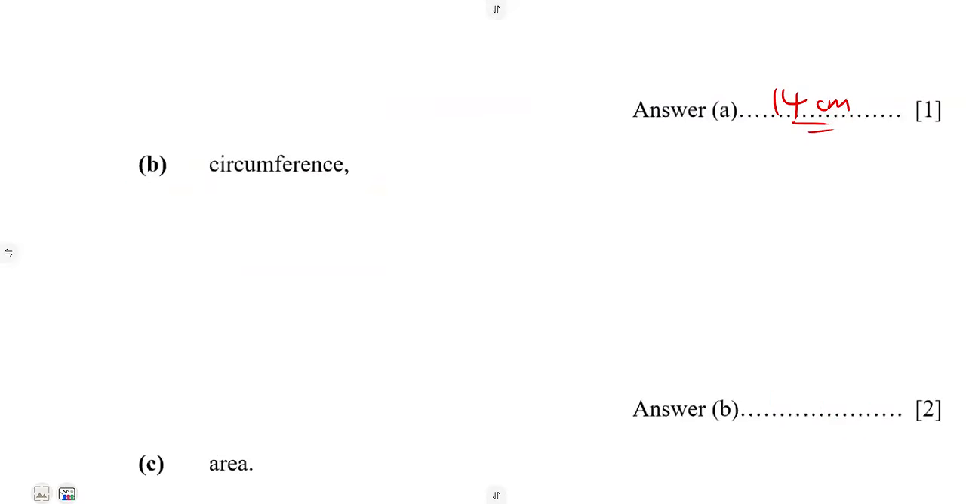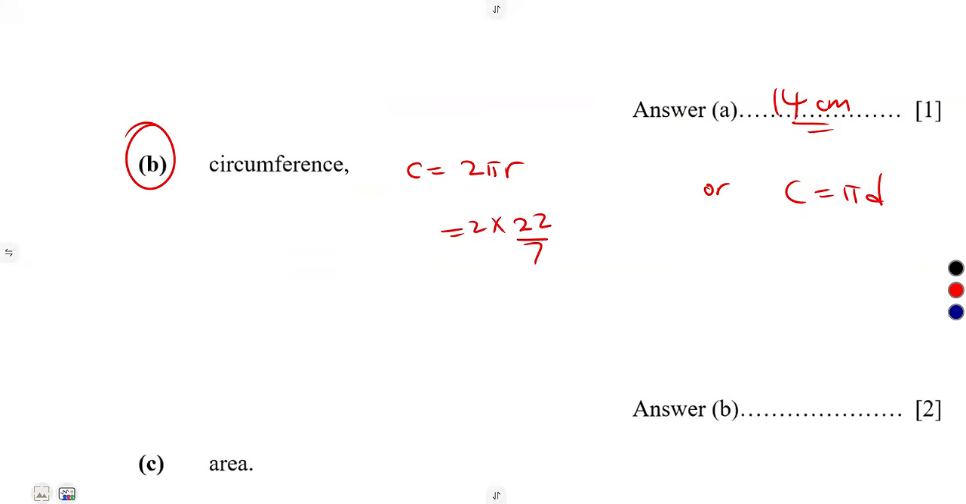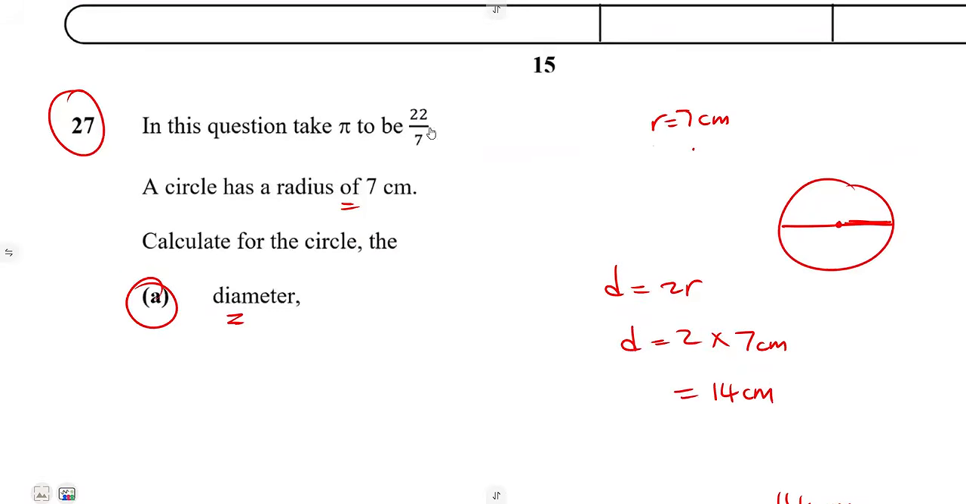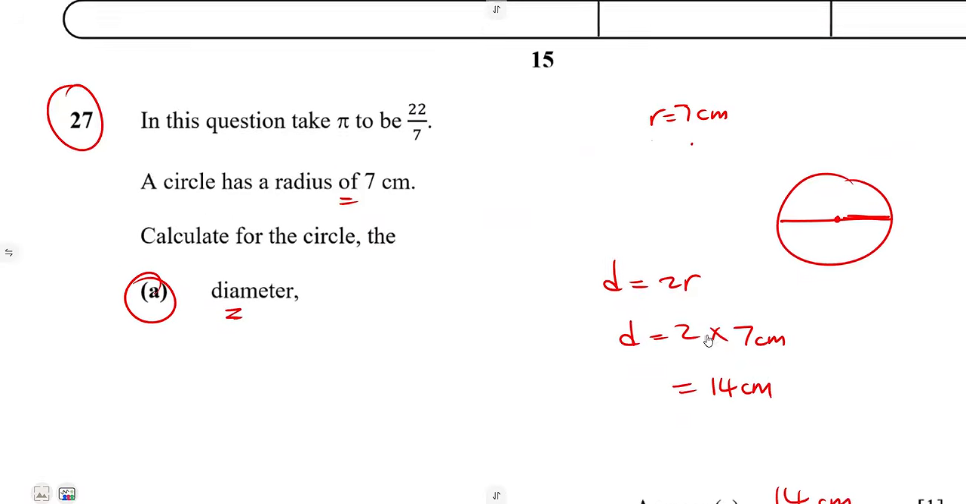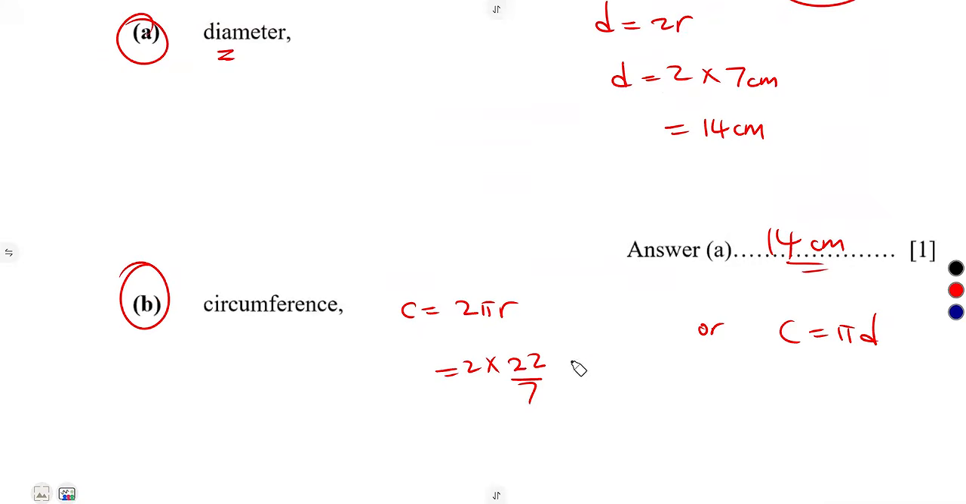Then from there, the circumference of the circle is 2 pi r, or pi d. So 2 times pi, remember you're given as 22/7. Take pi to be 22/7. Radius is 7 centimeters, so that's times 7. This is going to cancel. Then you multiply 2 times 22, that's 44 centimeters as your